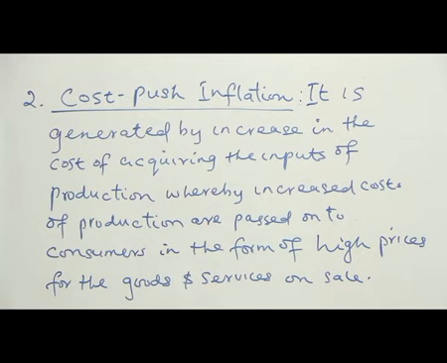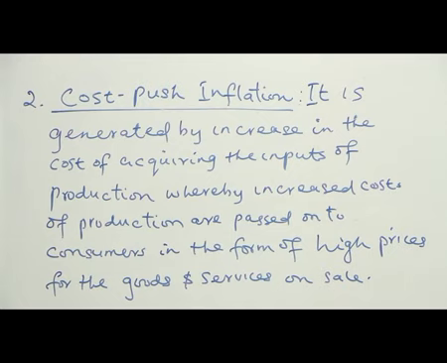So once the cost of production increases, consumers will pay high prices for these goods once they want to consume the commodity. So we are talking about cost push inflation. It is as a result of an increase in wages and salaries of labor, as well as an increase in the profit margin of the employer or of the firm that will now pass on to the consumer in the form of high prices of the goods. So here we now have inflation.